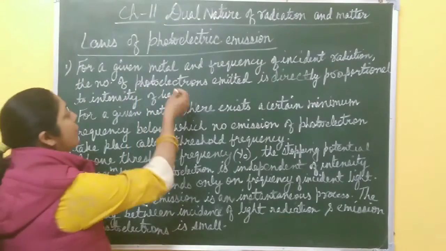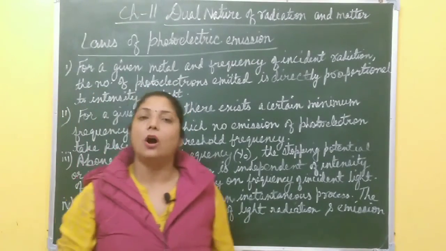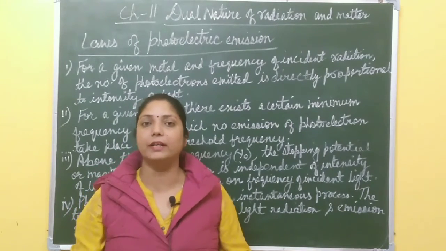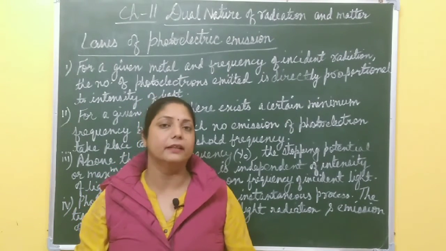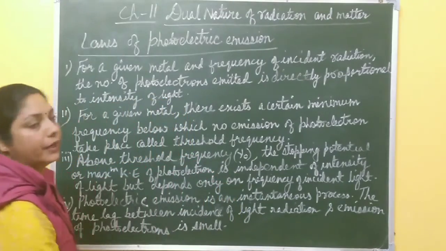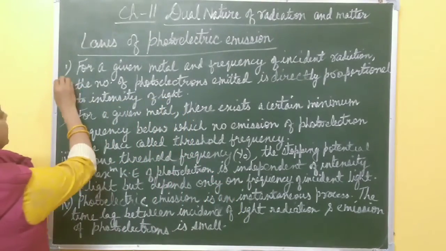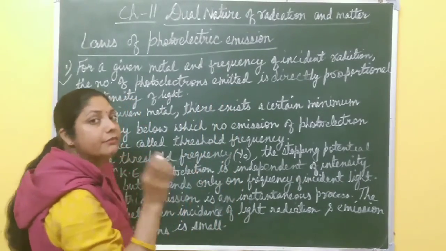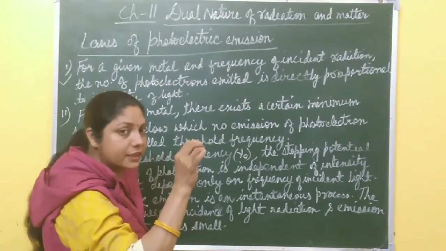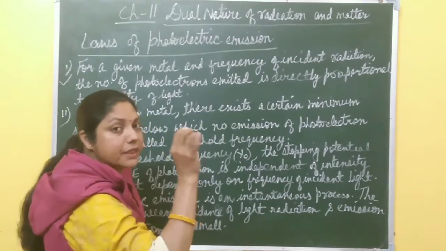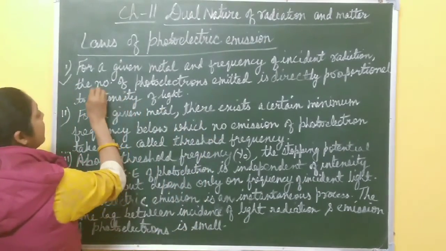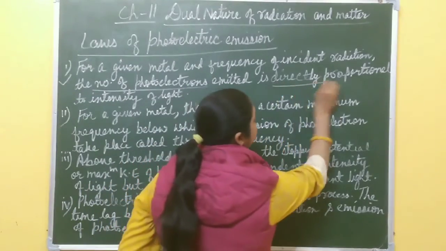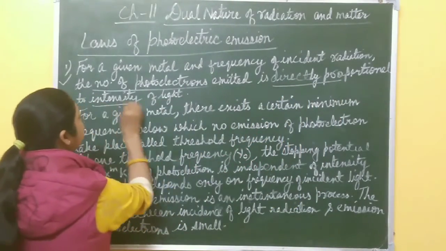Now, laws of photoelectric emission. On the basis of experimental study on the photoelectric effect, Lenard and Millikan gave the following laws. First one: for a given metal and frequency of incident radiation, it means frequency is fixed, and for a particular photosensitive metal, the number of photoelectrons emitted is directly proportional to intensity of light.